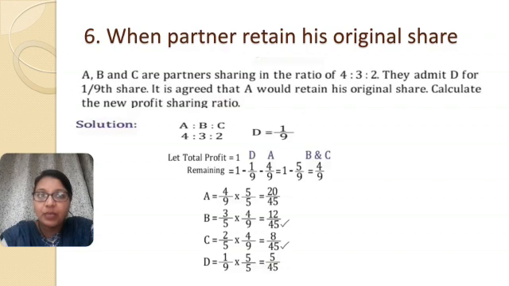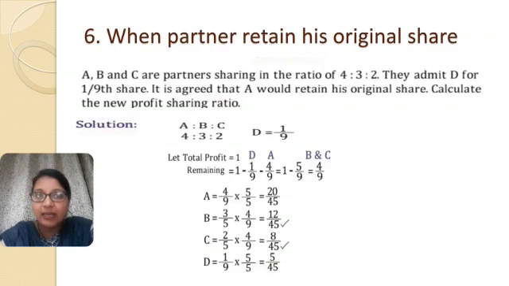Now B and C, they have a total of 4/9 to share among themselves, and they will share among themselves in their old profit sharing ratio. And you can see in the question that the ratio between B and C was 3:2. That means 3/5 and 2/5. So whatever is the remaining profit, that is 4/9, will be multiplied by 3/5 for B and by 2/5 for C. So you will get 12/45 for B and 8/45 for C. And D's share is fixed, that is 1/9.